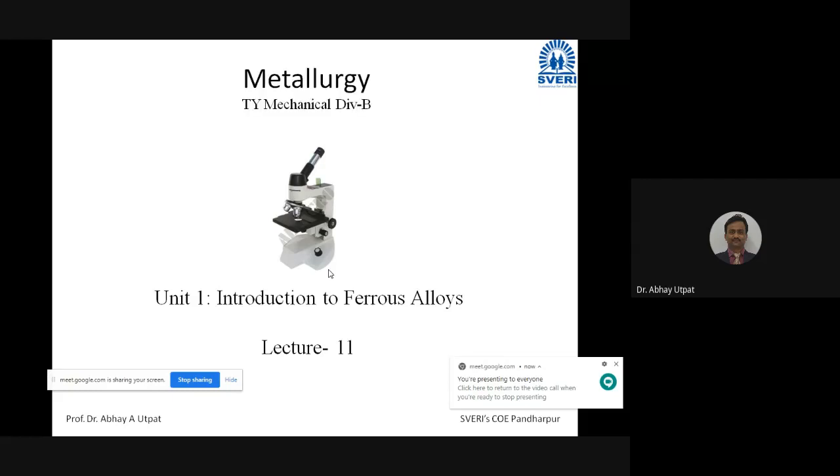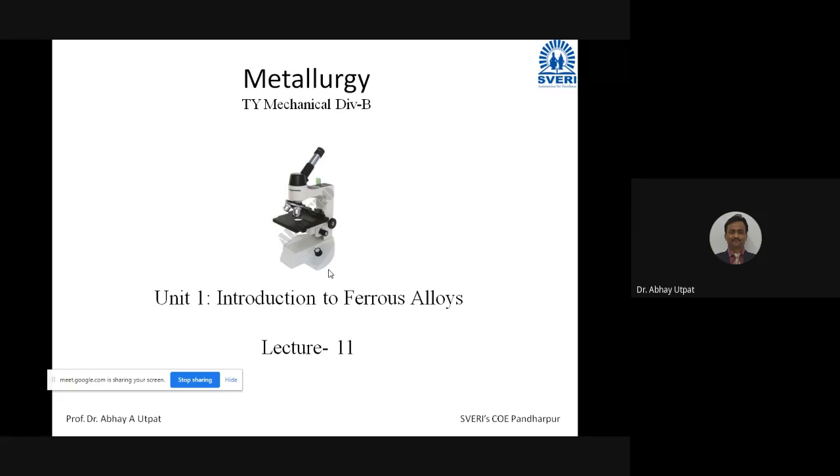Good morning, everybody. In the previous class, that is yesterday, we studied the types of stainless steels, their properties and applications. Now, in today's class, we are going to study the next type of alloy of iron and carbon, that is cast iron. I have already explained that there are two main types of alloys of iron and carbon. The first alloy is steel, and the second alloy is cast iron.